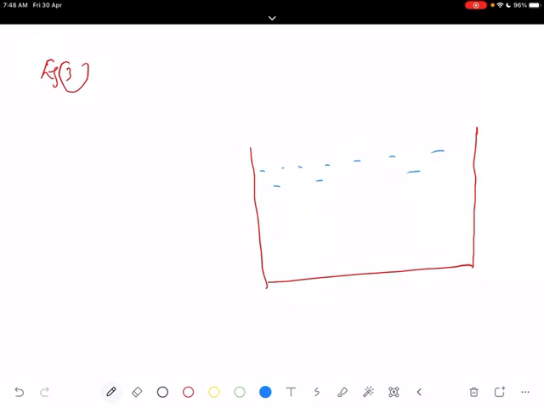This diagram is an important point. Explain with the help of a ray diagram why a pencil partially immersed in water appears to be bent at the water surface. Okay, this is the water surface, and we are going to keep a pencil here.